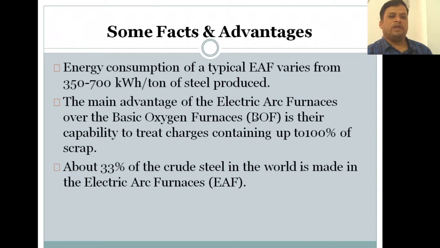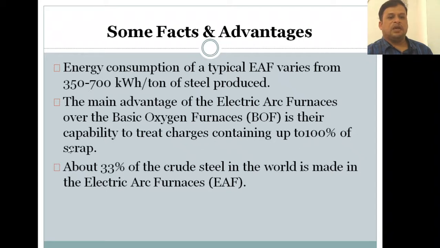The main advantage of the electric arc furnace over the basic oxygen furnace is its capability to treat charges containing up to 100% scrap.